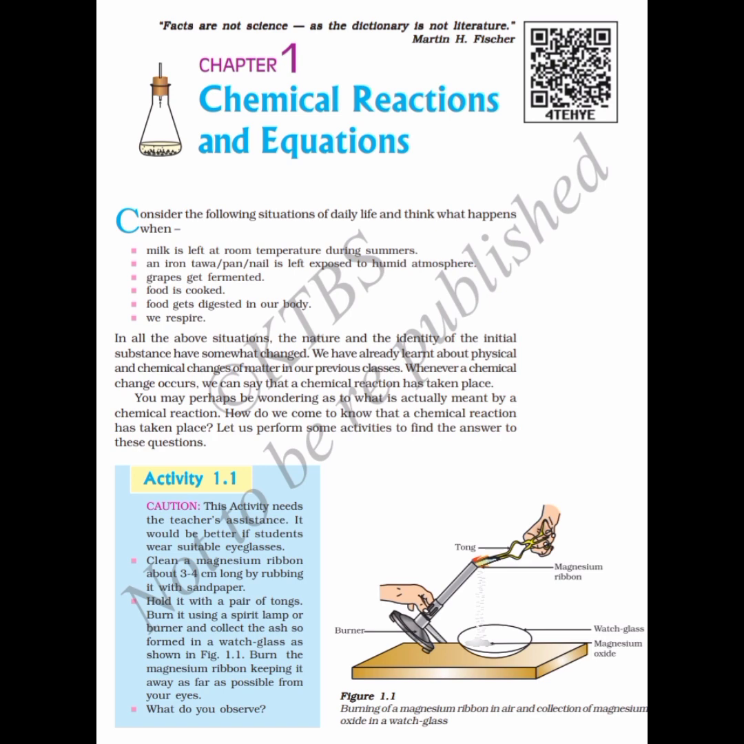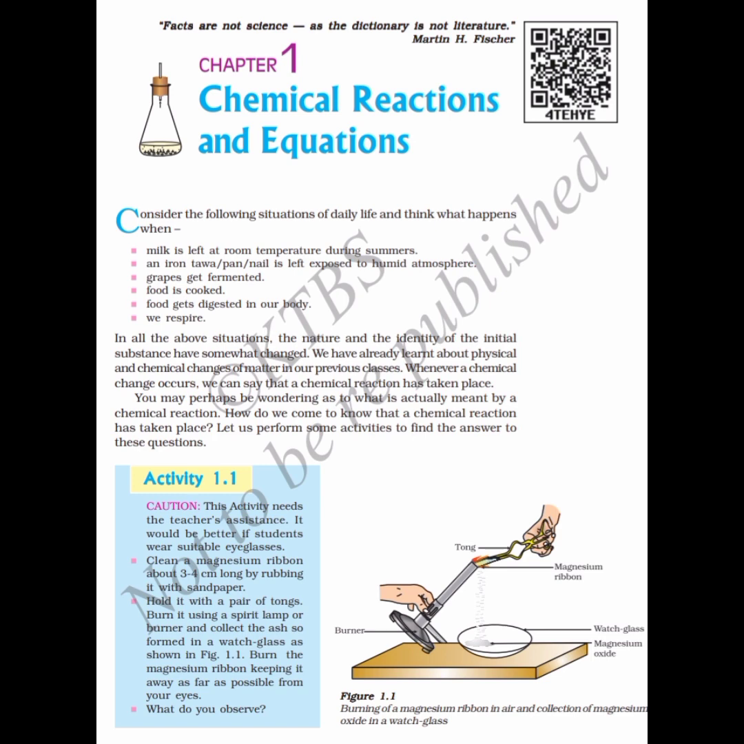So now what are these chemical reactions? Chemical reactions are those reactions in which a substance is converted from one form to another form by chemical processes. So whatever examples they have given, the food getting digested in our body, the food being cooked, grapes getting fermented, the iron nail getting rusted, all these are happening only because of these chemical reactions. So now I think that you have understood what a chemical reaction is.